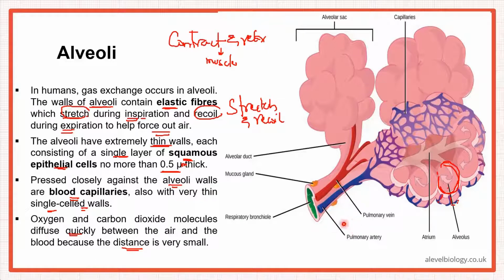And remember, pulmonary artery is the only artery that contains deoxygenated blood, right? So blood would come in from the right ventricle, right? Gases exchange will take place here, right? Oxygen will diffuse in, and then the oxygenated blood will diffuse out of the lungs through the pulmonary veins, right? And this pulmonary vein would go into the left atrium. From the left atrium, it would go into the left ventricle. From the left ventricle, it would pump to the body through the aorta, right? So remember, pulmonary vein is the only vein that carries oxygenated blood, right?